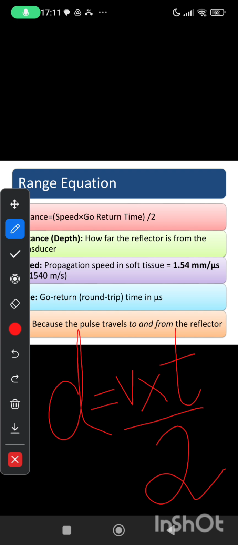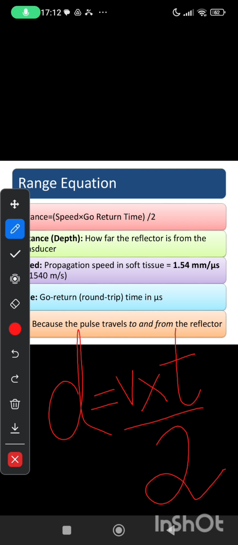Velocity. Yes. And what is the value of the v? It's the speed, 1540 meter per second. Please repeat. 1540 meter per second. Good. So it's 1540 meter per second, and we can also say it like 1.54 millimeter per microsecond.